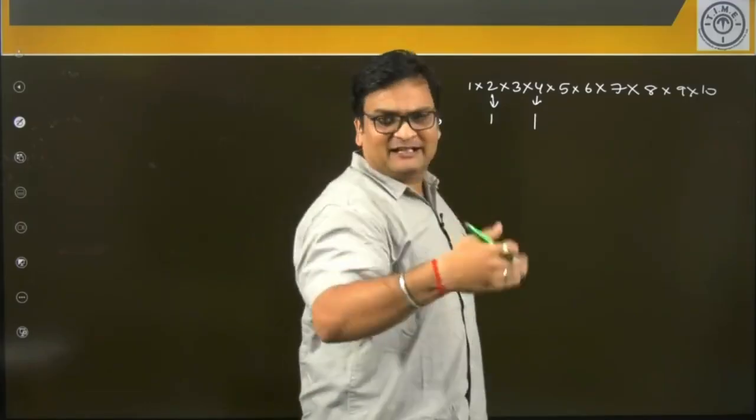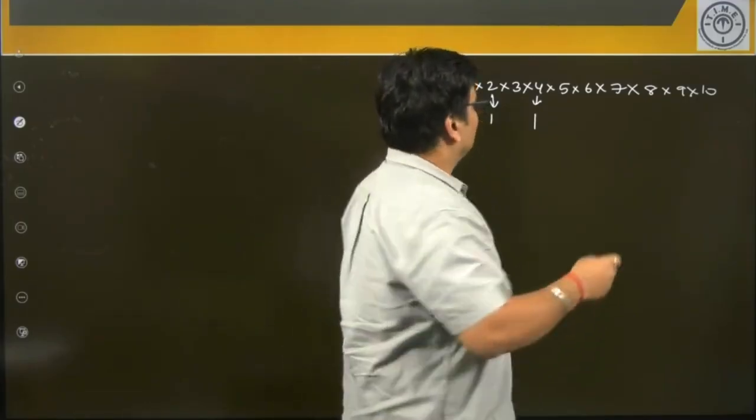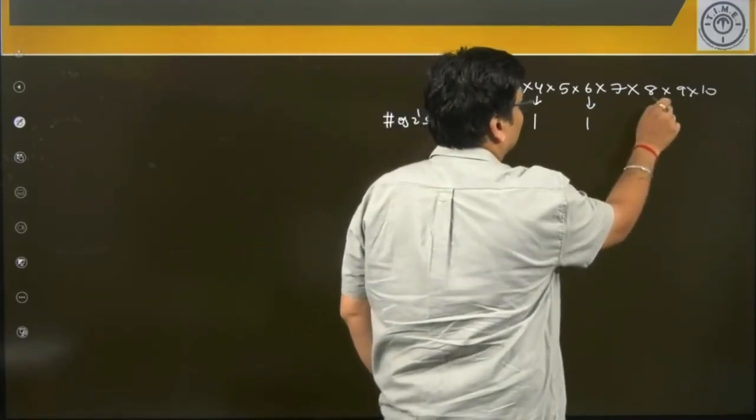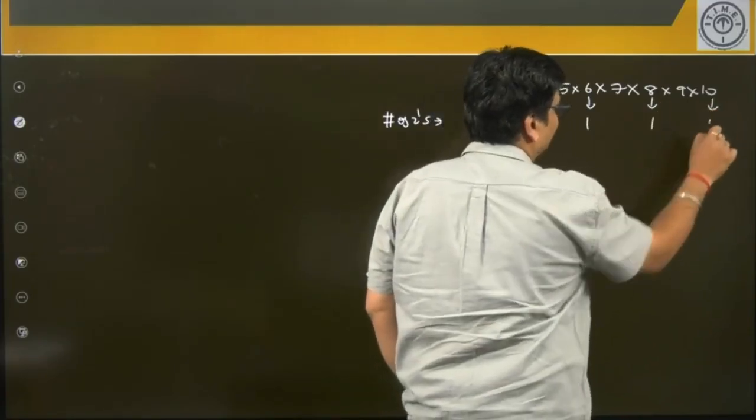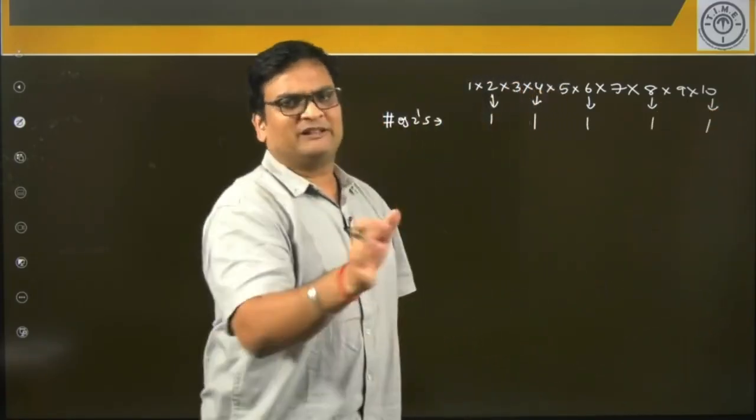So basically every second number will be having a 2, right? So 6 will also be having a 2 in here. 8 will also have a 2. 10 will also have a 2. There is no 12th, I'll stop.